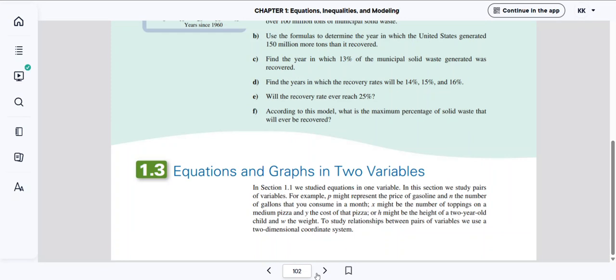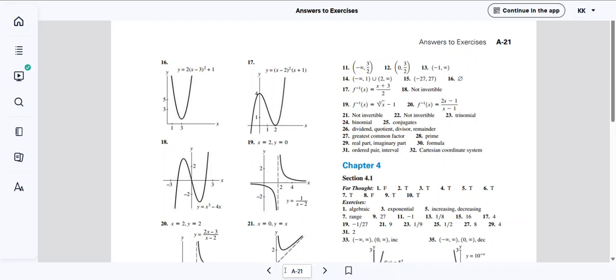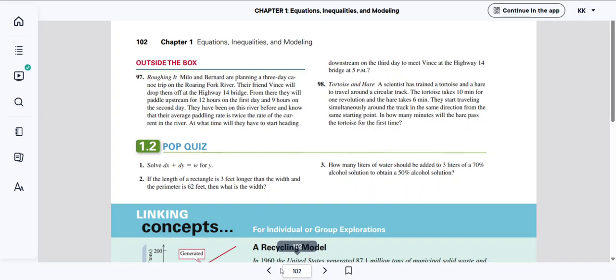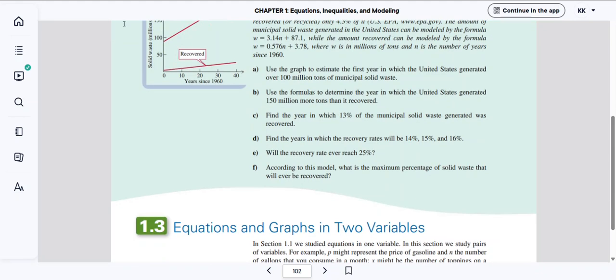So here's our textbook. You can flip through the pages down here. You could go in here and type, let's see, A21 like this. This is where the answers are for the odd problems. So that's always good to be able to find. It was page 102, I think. Yep, there we go. So this is the section that we're going to start working on.